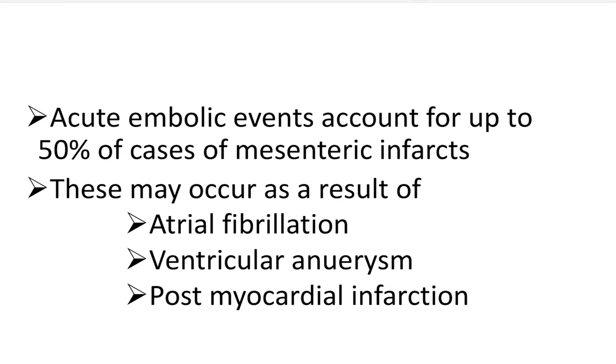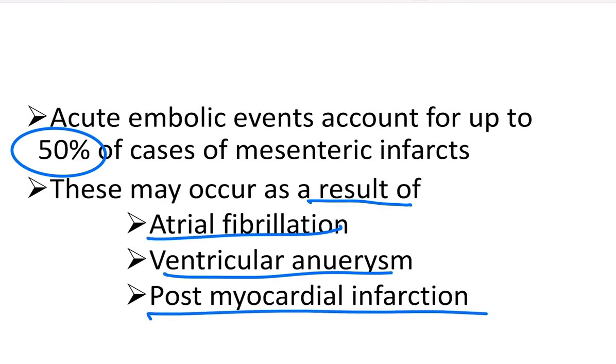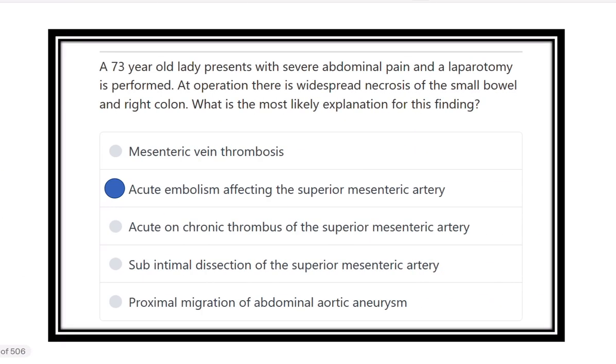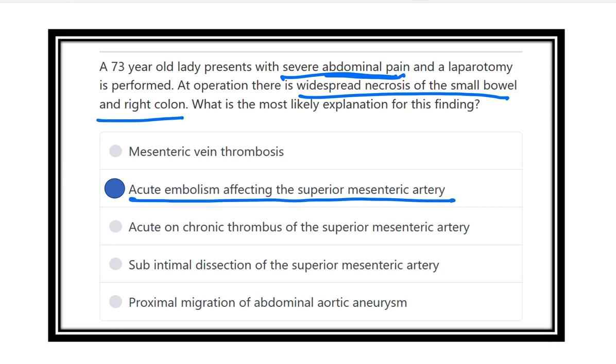And acute embolic events account for about 50% of the cases. So it is a big amount. And it occurs as a result of atrial fibrillation, ventricular aneurysm, and post-myocardial infarction. That means when there is compromise of the heart, in this condition, there is a chance of development of an embolus, which may affect the superior mesenteric artery. So what is it? The acute severe abdominal pain, and there is widespread necrosis of the small bowel and right colon. It is due to acute embolism affecting the superior mesenteric artery.